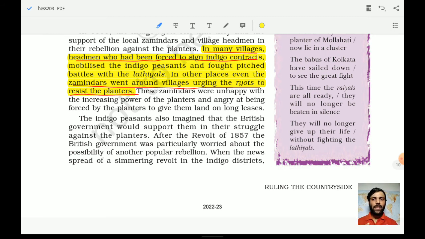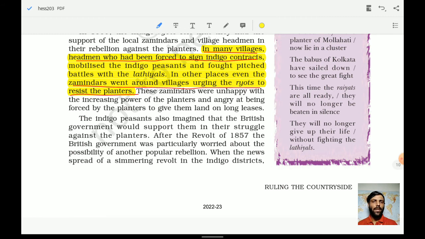In other places, even the zamindars went around the villages, urging the ryots to resist the planters. So understand, a straightforward question can be asked: were these ryots supported by the village headmen, or not?